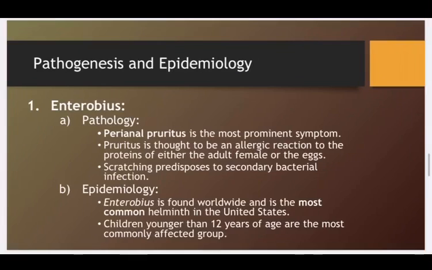Enterobius. Pathology. Perianal pruritus is the most prominent symptom. Pruritus is an allergic reaction to the proteins of either the adult female or the eggs. So it's an allergic reaction due to which we have perianal pruritus. And if we scratch the area, then it can predispose to secondary bacterial infections. Epidemiology. It occurs worldwide, but is most common in the United States. Children younger than 12 years are the most commonly affected group.